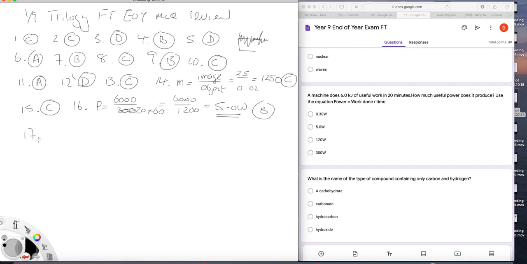17. What is the name of the type of compound containing only carbon and hydrogen? It's a hydrocarbon. That's got oxygen as well. That's got carbon and oxygen. That's got hydrogen and oxygen. Hydrocarbon. C.